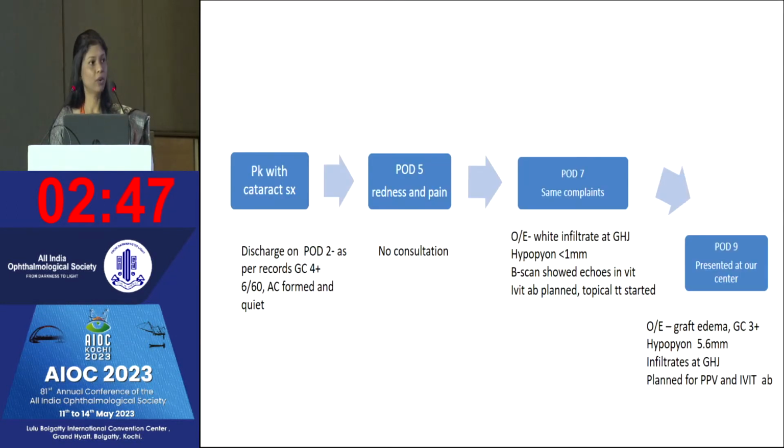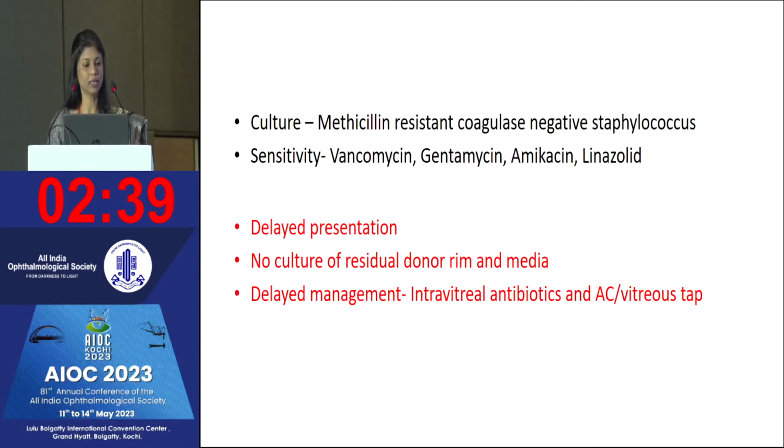So we planned for pars plana vitrectomy because the cornea was clear at that time, along with intravitreal injection. Retina consultation was done and the patient was posted for intravitreal antibiotics with PPV. It was done, and the AC tap and vitreous tap samples were sent for microbiological investigation, and we started routine empirical therapy including vancomycin and ceftazidime along with cycloplegics. Steroids were stopped at that time.